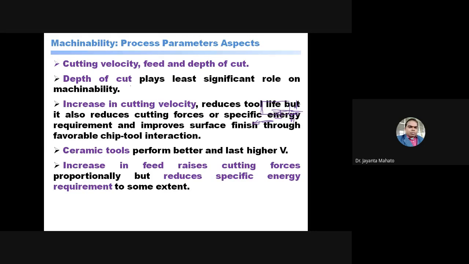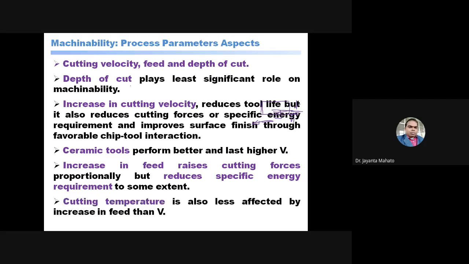So if you increase the feed, then cutting force will increase proportionally, but it reduces the specific energy requirement, meaning the power requirement. This also affects the machinability of the material. Cutting temperature is also less affected by an increase in feed than by cutting velocity.